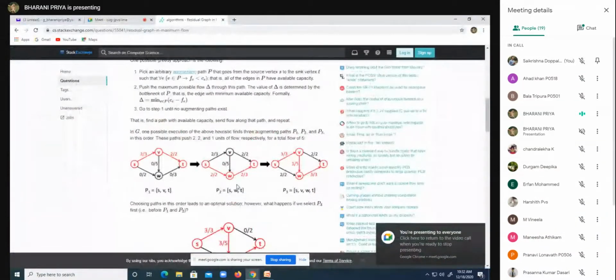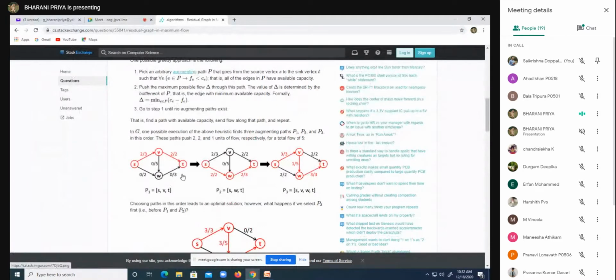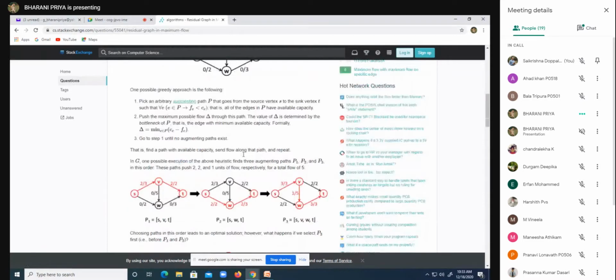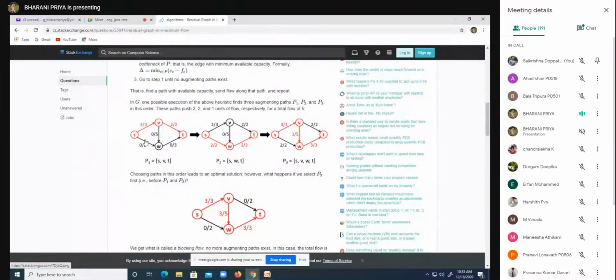See, this is our original graph. For example, A is the original graph. Okay. At the initial state, all the flow values are 0 and the maximum capacities are 3, 2, 3, and 2. And now you have chosen this path S, V, and T. Source is S and destination is T. Okay. So the maximum flow is 2. The capacity of S and V is 3 and V and T is 2. So the maximum flow over the path SVT is 2. Is that first diagram clear?